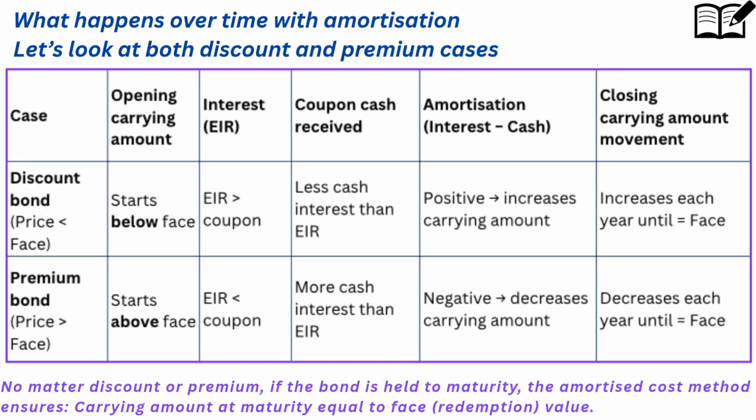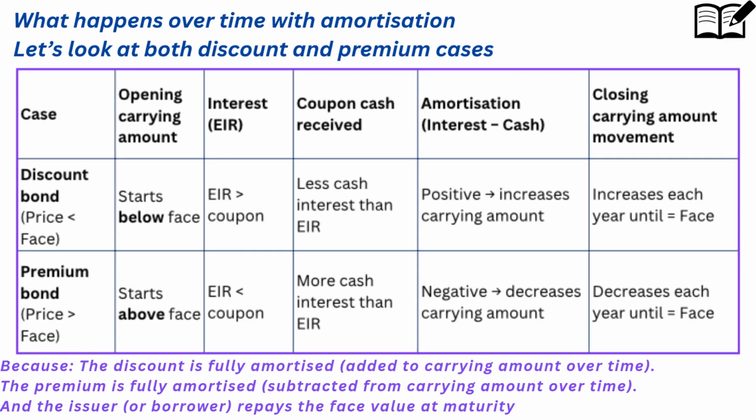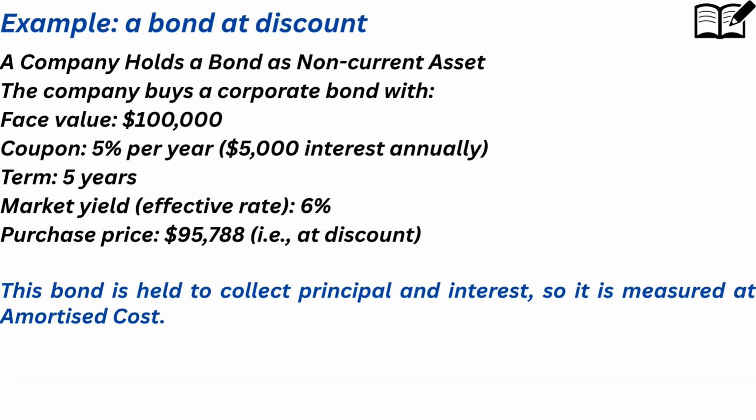What happens over time with amortization? At maturity, it always ends at face value. No matter discount or premium, if the bond is held to maturity, the amortized cost method ensures the carrying amount at maturity equals the face redemption value. Because the discount is fully amortized, added to carrying amount over time. The premium is fully amortized, subtracted from carrying amount over time. And the issuer, or borrower, repays the face value at maturity.